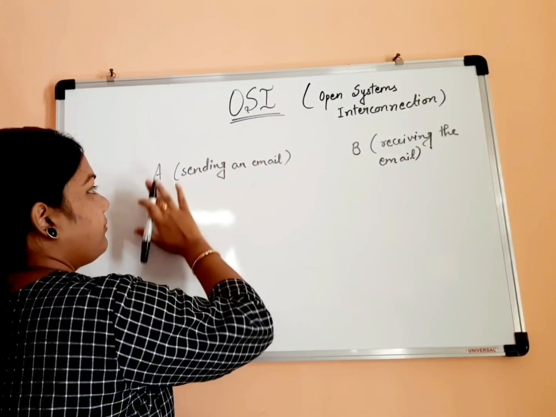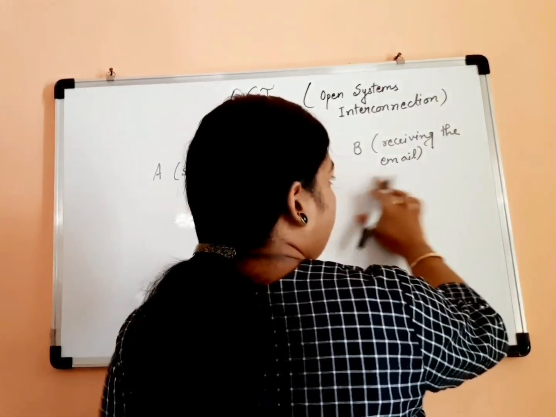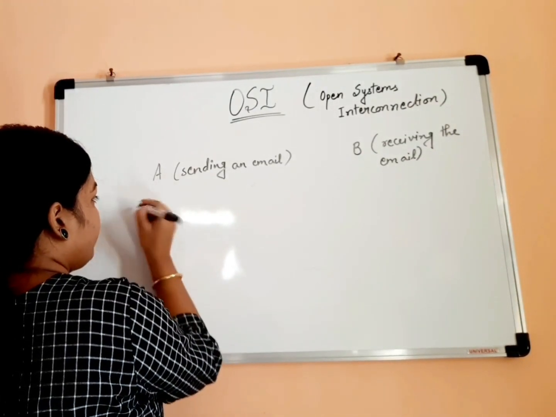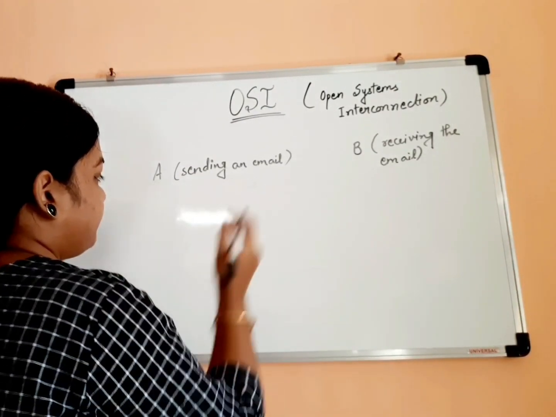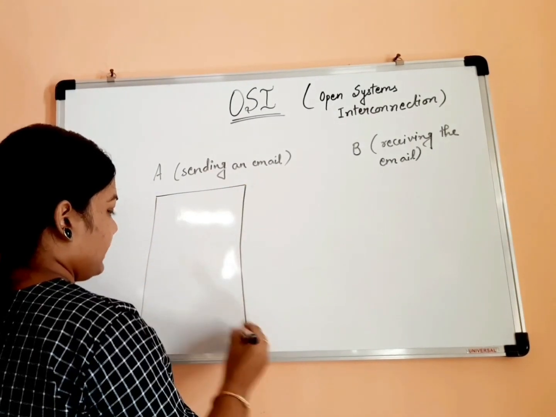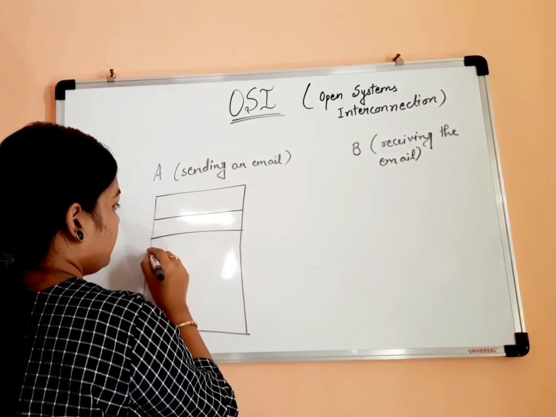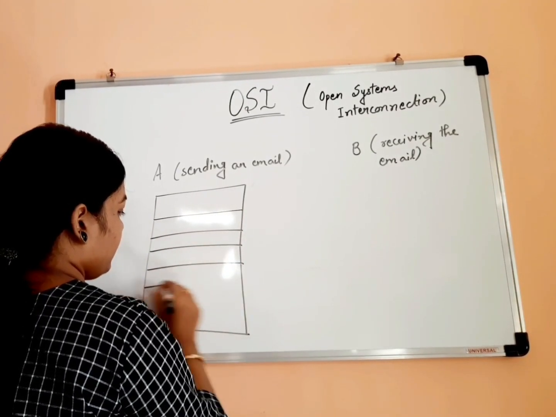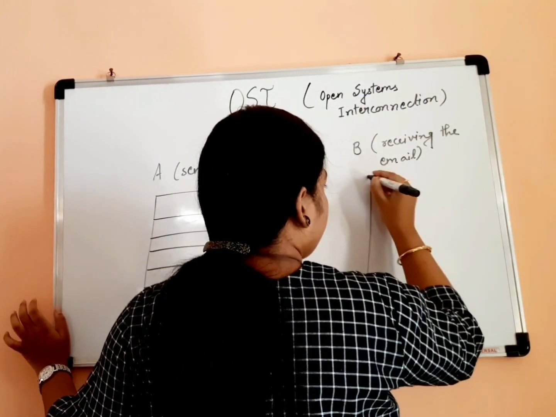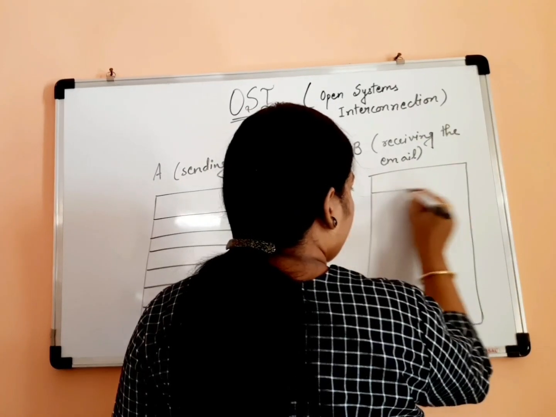So let's say one party A is there who is sending the email, and B is there who is receiving the email. So what happens at both the sides, we are having different layers of the OSI reference model working. So here we will be having 7, and again at the receiver side we will be having 7 layers. Okay.